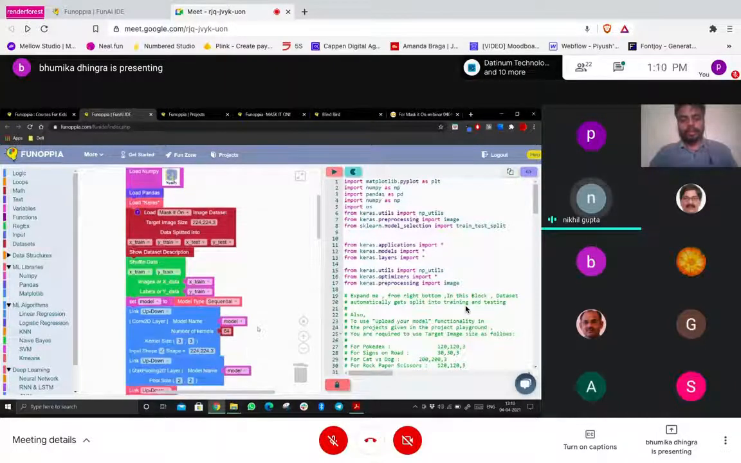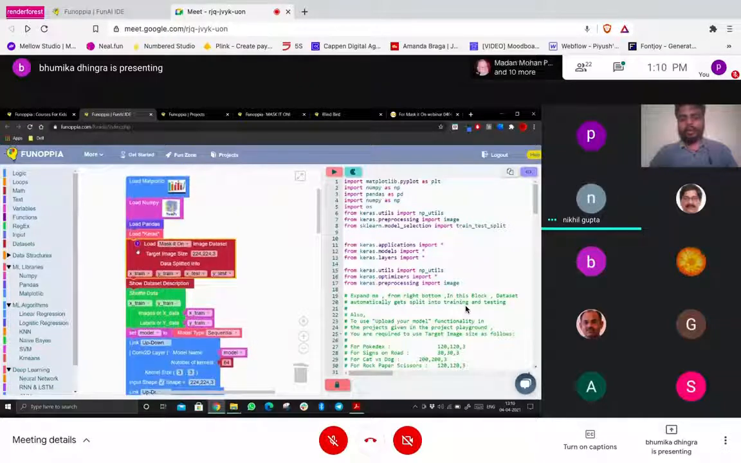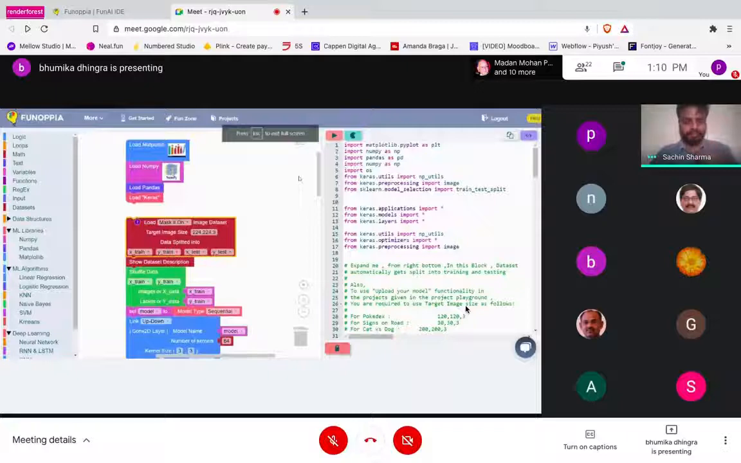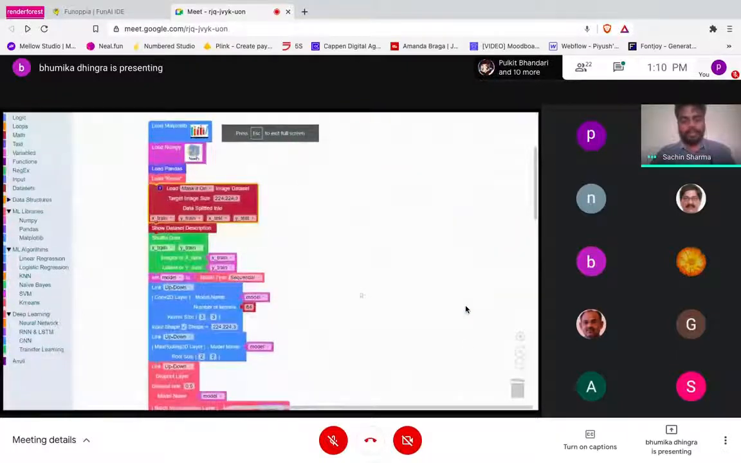Okay. So first we loaded the libraries. This is good as well. So can we go to the full screen mode at the right top? Yeah. Now it is clearly visible, and we can just also zoom it a bit.